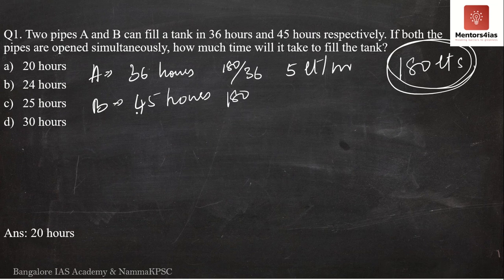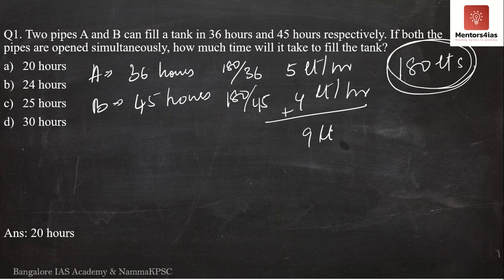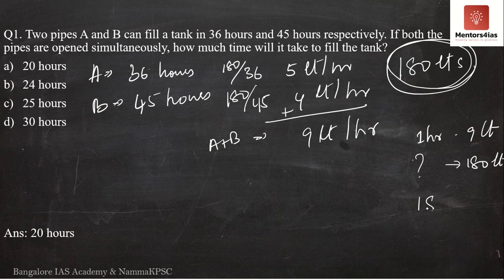Similarly, if pipe B fills 180 liters in 45 hours, then in 1 hour, how much? 4 liters per hour. So if both the pipes are open, they are filling what? 5 plus 4, 9 liters per hour. So if in 1 hour they are able to fill 9 liters, how many hours do they take to fill 180 liters? This is nothing but 180 by 9. 9 twos are 18 and a 0, nothing but 20 hours. Therefore the answer is 20 hours.